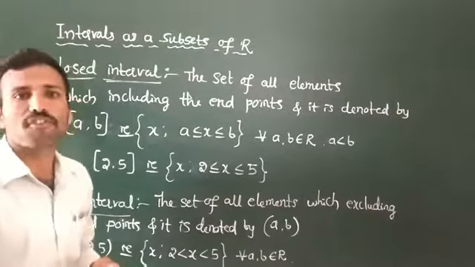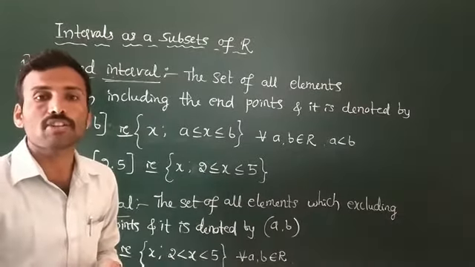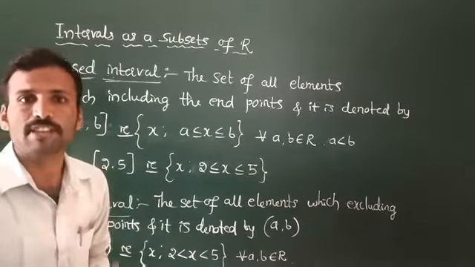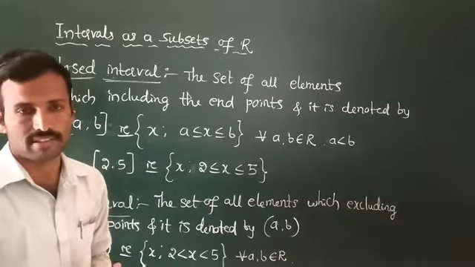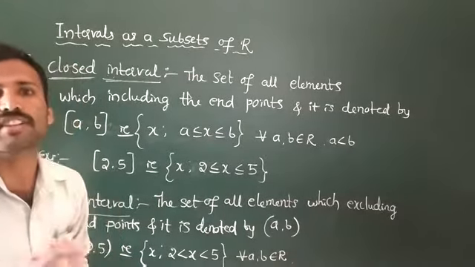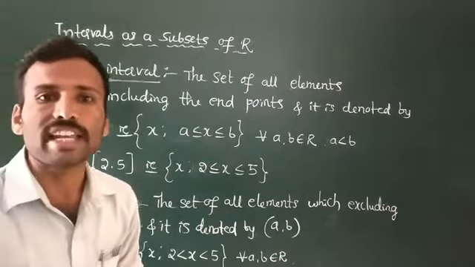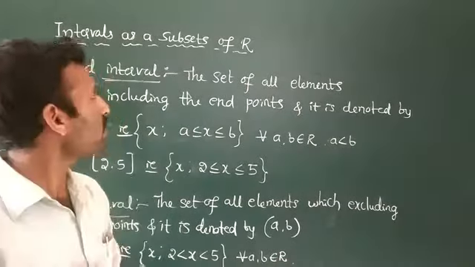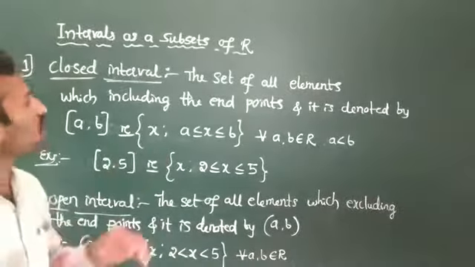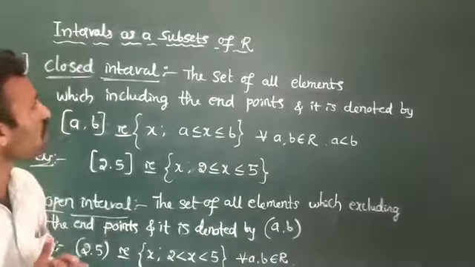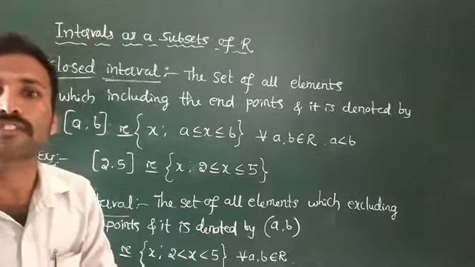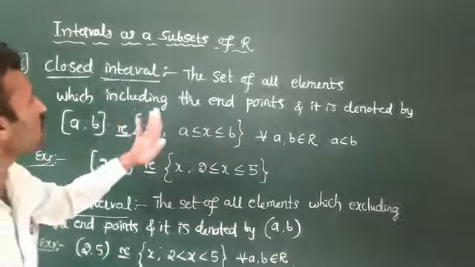Intervals as the subsets of real numbers depend on the number of elements in the real numbers. There are specifically 4 intervals that you will study here. Intervals show that the number lies in a restriction of the elements. ಅಂದ್ರೆ the number which lies in specific conditions ಅಂತ ನಾವು ಇಂಡಿಕೇಶನ್ ಮಾಡ್ತೀವಿ. The first is the closed interval. A closed interval tells that it is the set of all elements, including the endpoints.